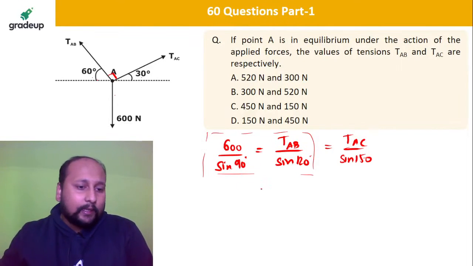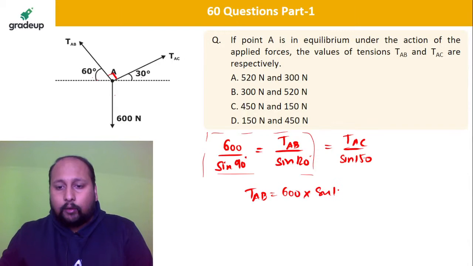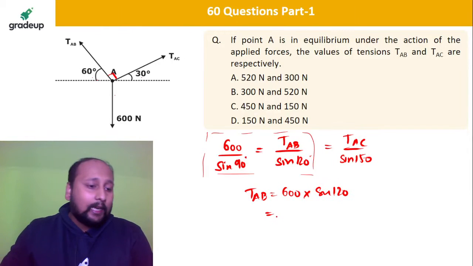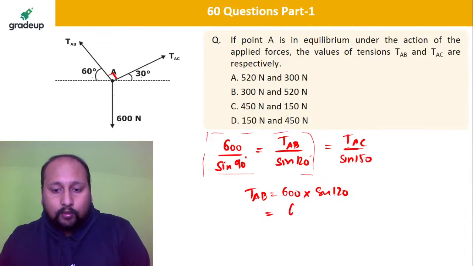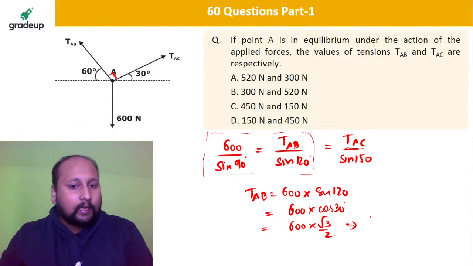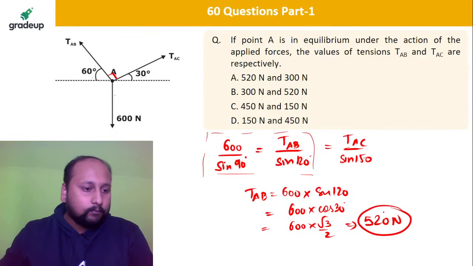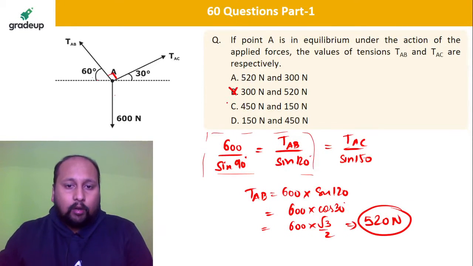So sine 90 is 1. So TAB is equal to 600 into sine 120, that is sine 90 plus 30, that is cos 30. So 600 into cos 30, that is root 3 by 2. So approximately you will be getting 520 Newton. Very good. Okay, so by elimination all the other options have been eliminated, so that option is the correct one, but still